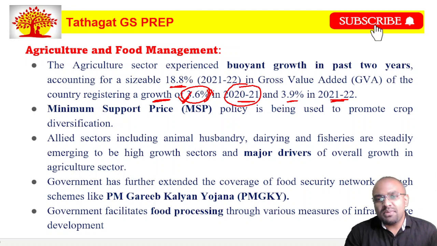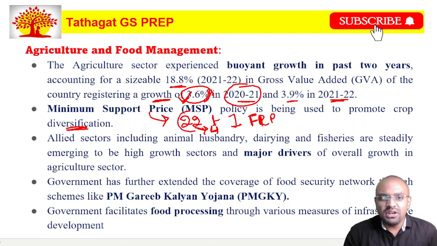Next, the minimum support price policy is being used to promote crop diversification here. We should note that the minimum support price is announced for nearly 22 crops plus one crop, that is sugarcane. For sugarcane, they do FRP, that is fair and remunerative price, and not the minimum support price. And out of these 22 crops, there are nearly 4 commercial crops, friends. And please try to remember all these 22 crops because they might ask this in the exam.